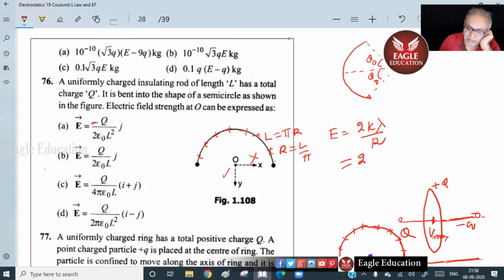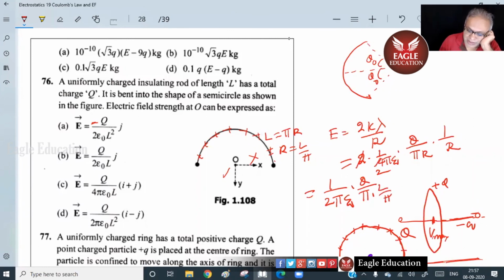So 2 into 1 by 4 pi epsilon 0 into lambda, total charge by what? Length, pi r, into 1 by r I wrote. After that, what are we doing? Because r is not there, we should write L by pi, because L equals pi r we wrote. So that's what I was writing. 2 gets cancelled, we said. So 1 by 2 pi epsilon 0, q by pi into r is what? L by pi. I was writing like this. 1 by r is what?